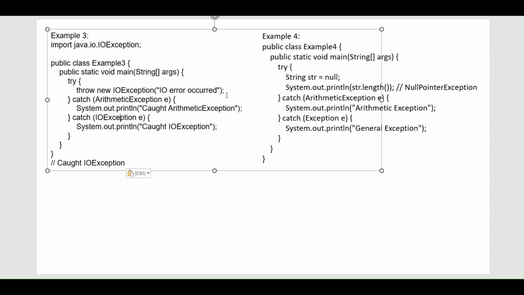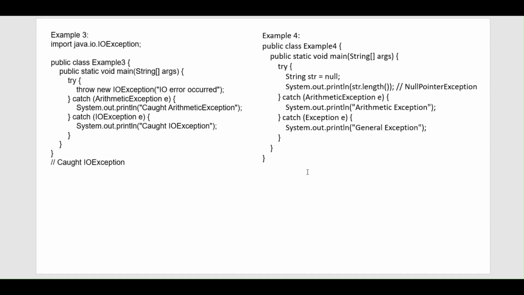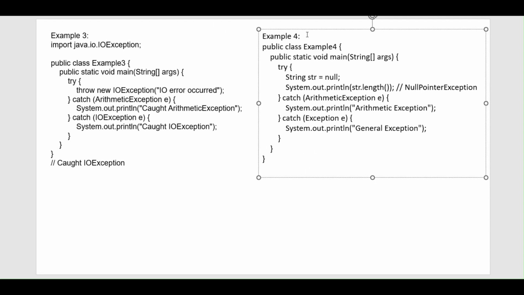The control will simply go from here to here, and it will print the line inside the IO exception catch. So this will be the output. After that it will go out of the code. So now, moving on to the next point.